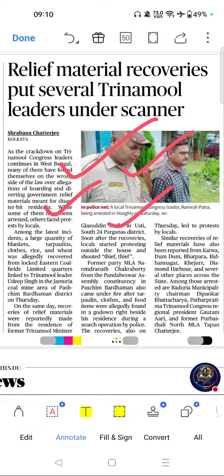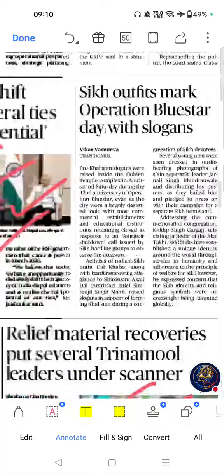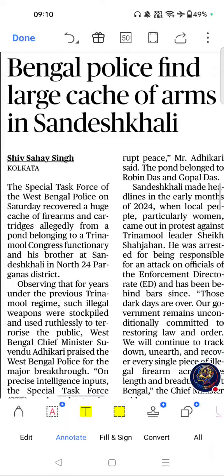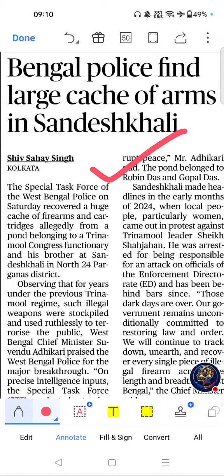Next important topic from this page was this one. Bengal police find large cache of arms in Sandeshkhali. Importance of this topic is illegal arms networks are relevant to internal security and useful case study for law enforcement and governance. Please go through this topic.